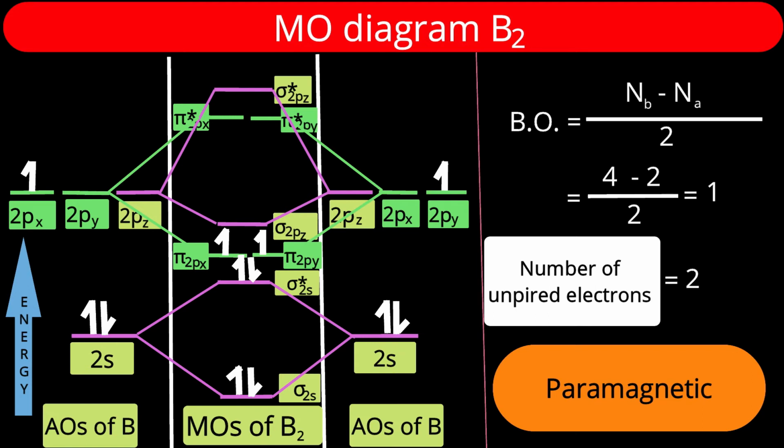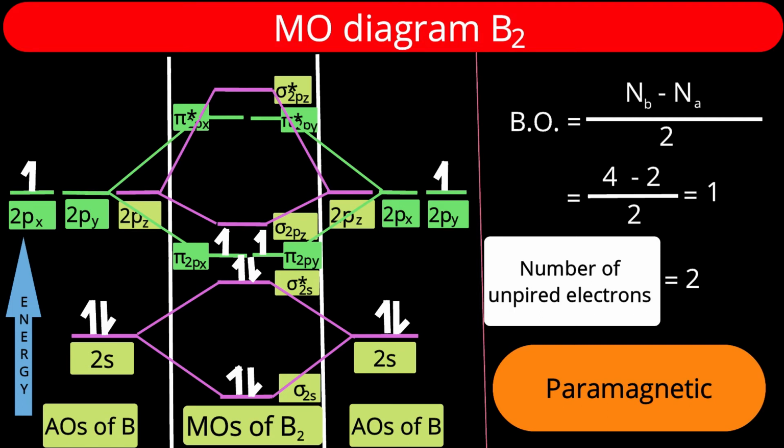Here I represented the orbitals generated from 2s energy level onwards. The sigma 2s orbital will be with 2 electrons. Sigma star 2s orbital will be with 2 electrons. So total how many electrons do we consider? 4 electrons in non-bonding KK, and now 4 electrons in sigma 2s and sigma star 2s. 8 electrons we have considered. Total how many electrons are there in the boron molecule? Boron atomic number is 5, so 10 electrons should be there. So now 2 electrons remain. Those remaining 2 electrons will go to the higher level. Now in this higher level, what are we finding?